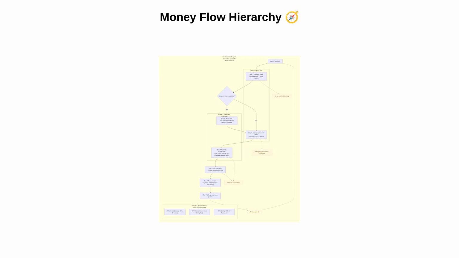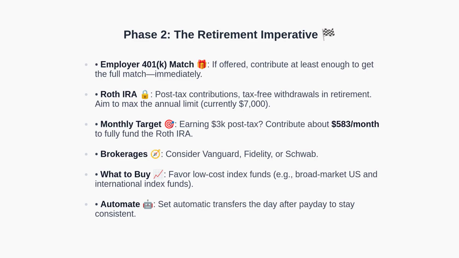With the hierarchy established, let's go deeper into the retirement imperative. Phase 2 focuses on retirement accounts. If your employer offers a 401k match, contribute enough to capture the full match immediately, as it represents a guaranteed return on your contributions. Next, prioritize funding a Roth IRA. Because Roth IRA contributions use after-tax dollars, qualified withdrawals in retirement are tax-free, including the growth. The current contribution limit is $7,000 annually, which translates to approximately $583 monthly.